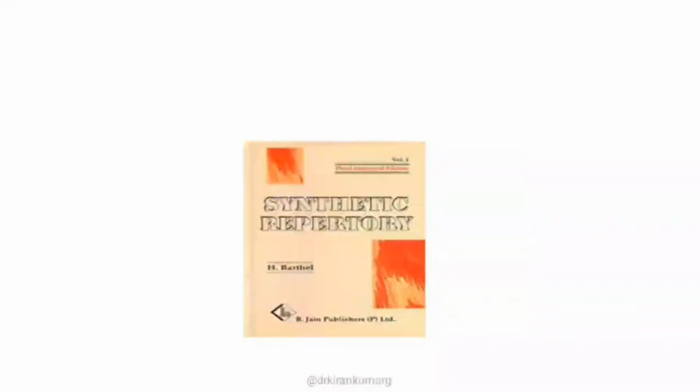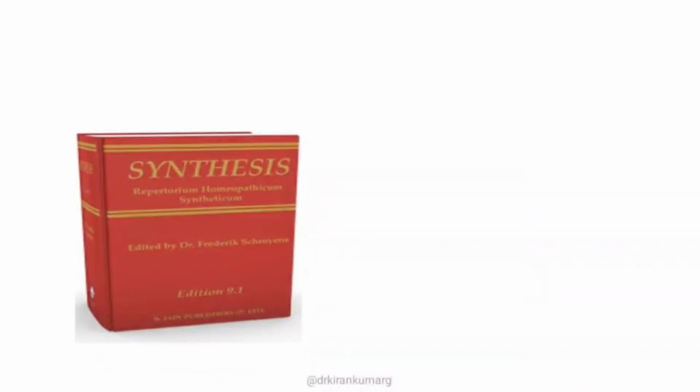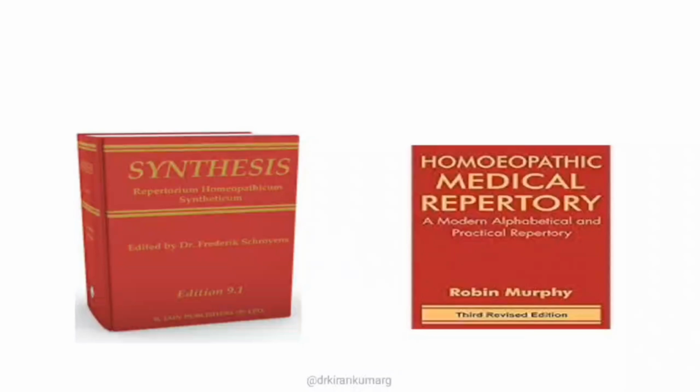Though it is based on a Kentian repertory, it was published in 1973. Whatever repertories have been published after Kent's repertory are called post-Kentian repertories, as well as modern repertories. So in 1973 synthetic repertory was published, whereas Synthesis is in its 5th edition, and the 5th version was published in 1993.